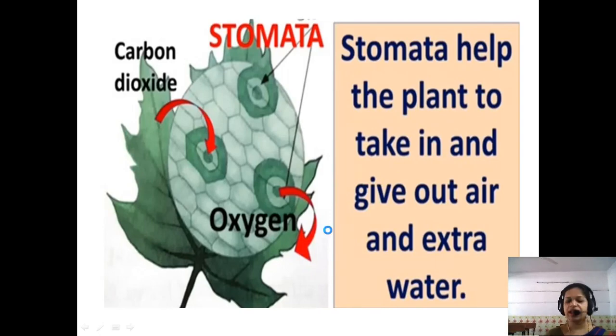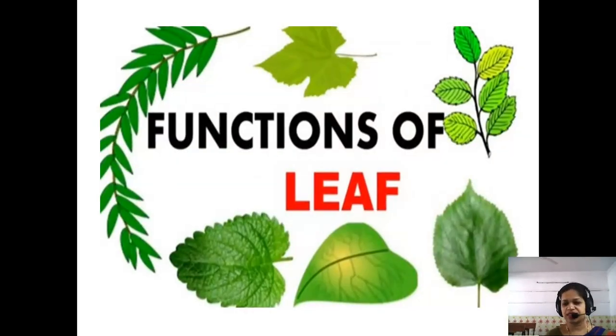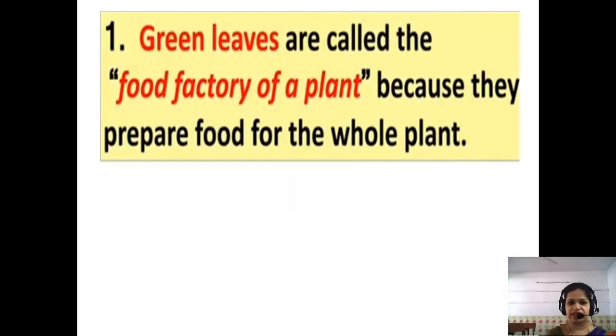Got it, children? Now the next topic is functions of leaf. Leaves have a few functions. Let's see what the different functions of leaf are. The first function of the leaves is that green leaves are called the food factory of a plant. Why? Because the leaves prepare food for the whole plant.